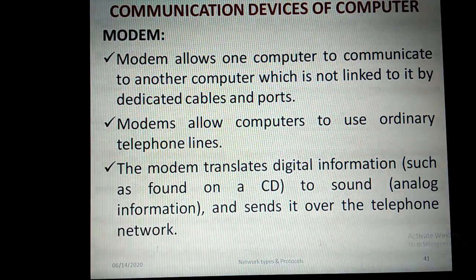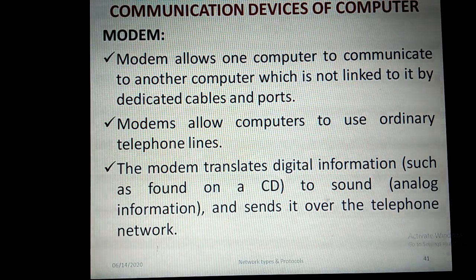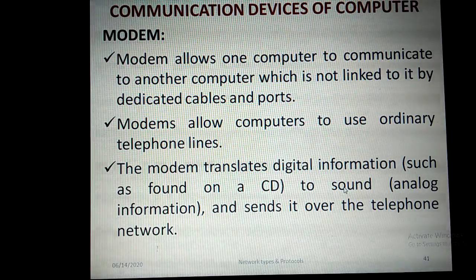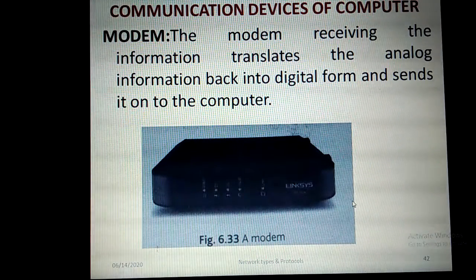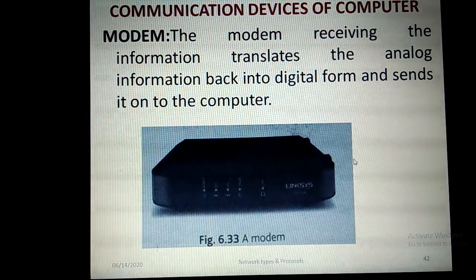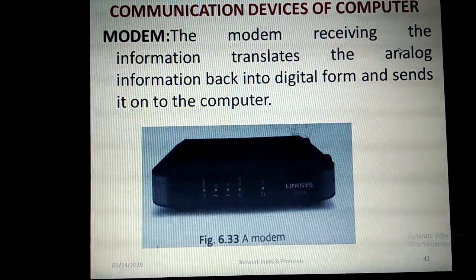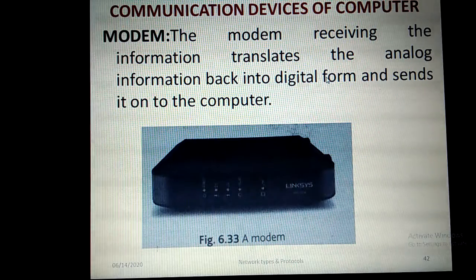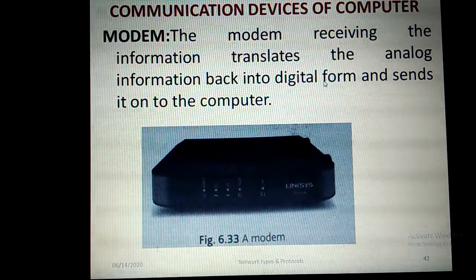The modem will translate the digital information, such as information which is found on a CD. So in a CD, how is the information found? In a digital format. That information is going to be transmitted like a sound, that is analog information, an analog signal, that is a voice signal, and it is sent over the telephone network. From the telephone network, that voice signal or analog signal is taken back by the modem which is at the receiver side. The receiver side also has a modem device, and the sender side also has a modem device. With the help of this modem, at the receiver side the analog signal is transformed into digital form, and that digital information will be viewed in the receiver's computer.